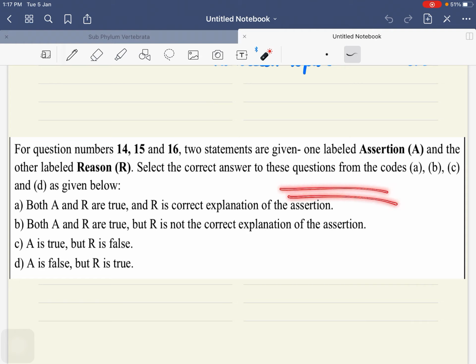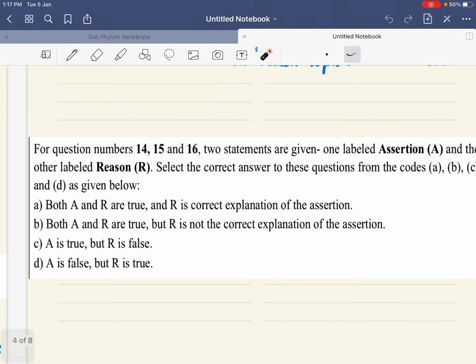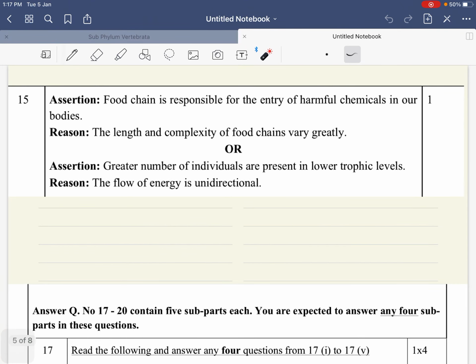If both the statements are correct but because का reason नहीं बन रहा है, then the answer will be B. If A is true, statement 1 is true, second statement ही गलत है, then the answer will be C. If A is false, अगर first statement false है but R is true, second statement is true, answer will be D. So first read these instructions carefully when you are going to attempt assertion reason.